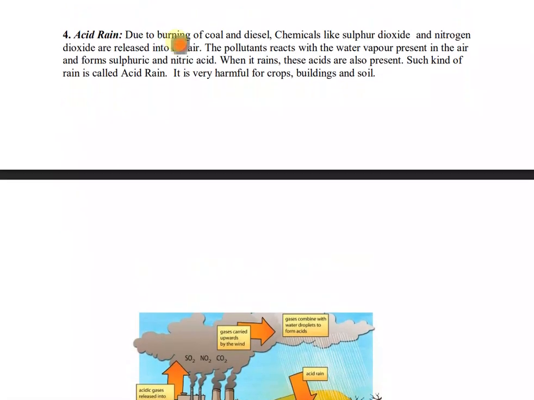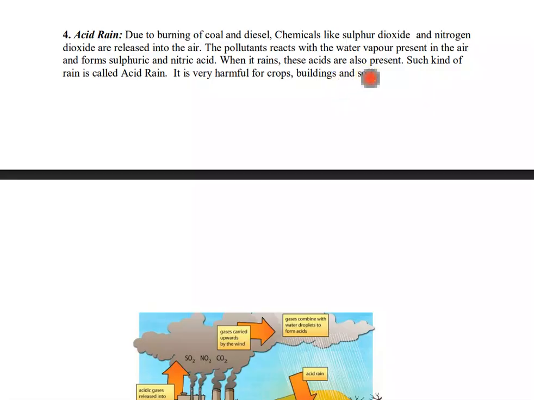Now, acid rain. Due to burning of coal and diesel, chemicals like sulfur dioxide and nitrogen dioxide are released into air. The pollutants react with the water vapor present in the air and form sulfuric and nitric acid. When it rains, these acids are also present. Such kind of rain is called acid rain. It is very harmful for crops, buildings, and soil.